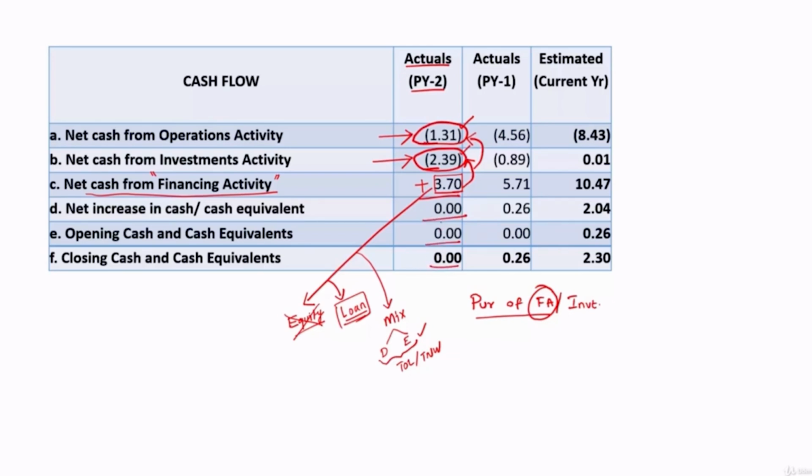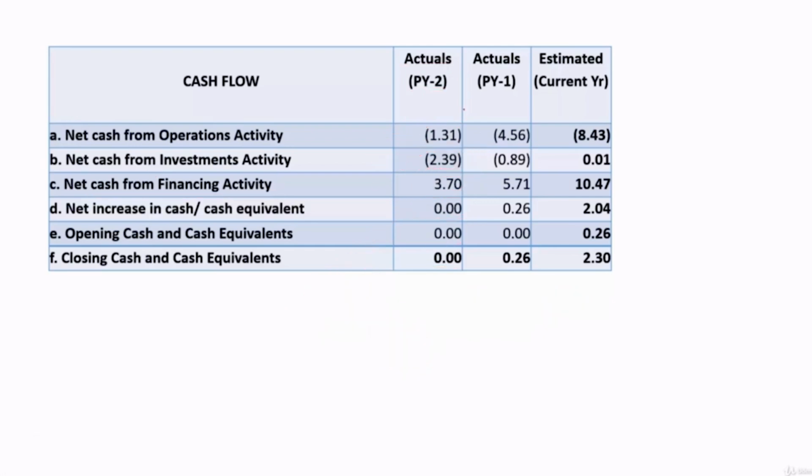This is previous year 2 analysis. Let us also analyze previous year 1 now. We'll do the analysis of previous year 1. Previous year 1, their negative cash flow from operational activity increased. Previous year 2 it was 1.31 crore, but now it increased to 4.56 crore negative cash flow. And if you look at the cash flow from investment activity, negative cash flow previous year was 2.39, and in this year it has come down.